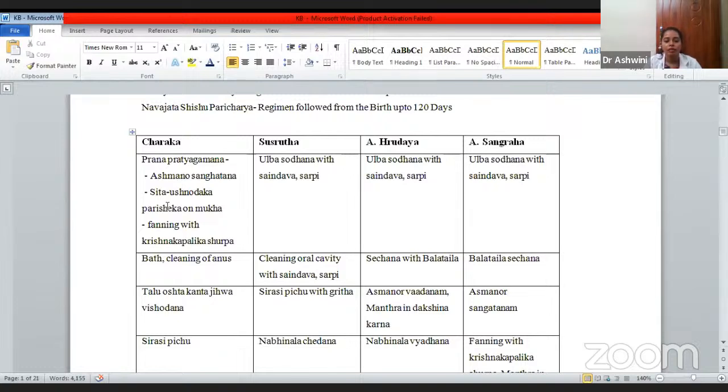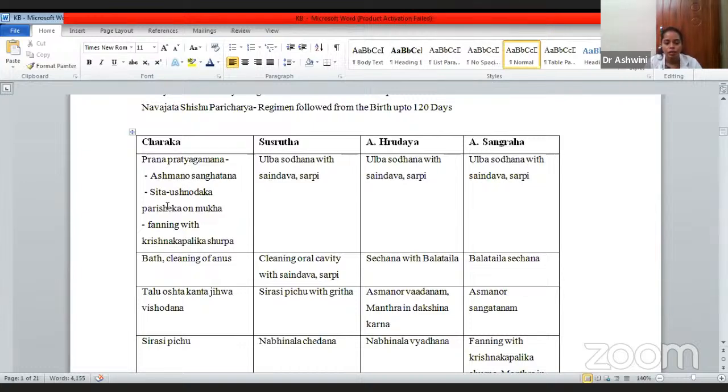Then fanning with the Krishna Kapalika Shurpa, which is an earthen pot that is black in color or has been charred. With that you are supposed to do fanning. This is to restore the airway, and for the purpose of restoring the breathing, these are done. That is Prana Pratyagamana, in which three steps are done.